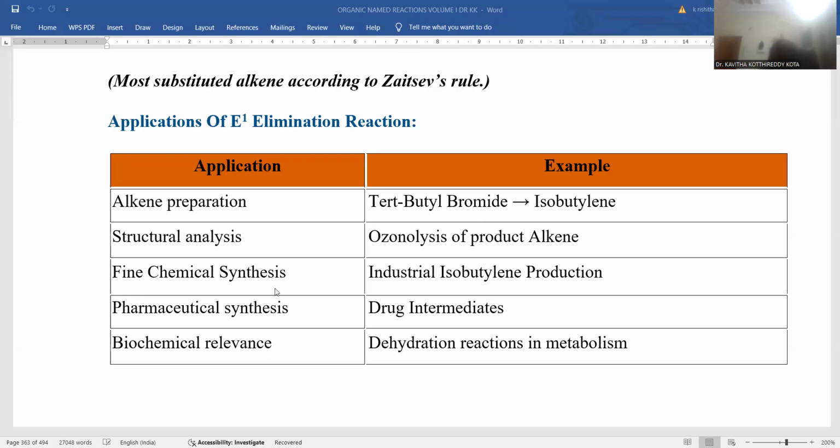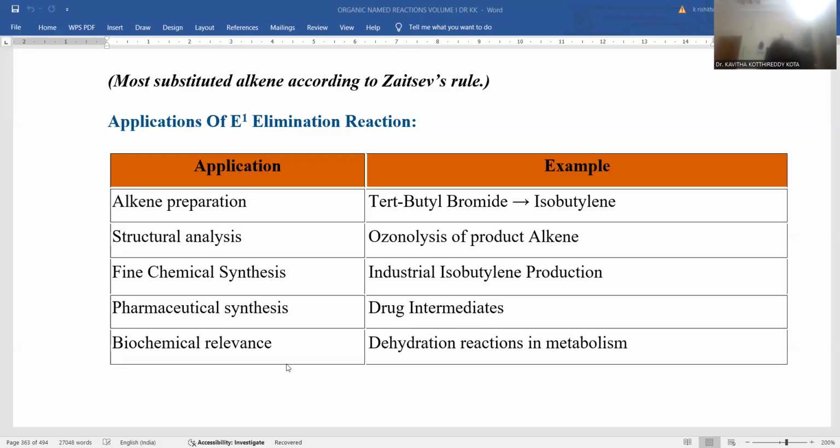Fine chemical synthesis is possible, right? For industrial isobutylene production, you can synthesize it in bulk-scale manufacturing by means of a simple E1 elimination reaction. Even in pharmaceutical synthesis, so many drug compounds and drug intermediates possessing that double bond can be prepared via this E1 elimination reaction, so even in medicinal chemistry it has its own impact and significance in drug intermediate manufacturing.